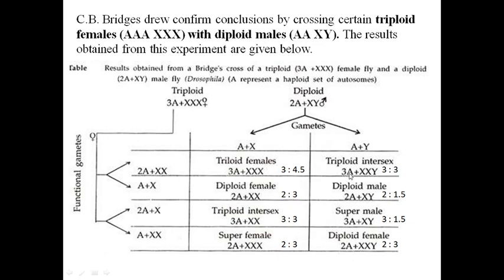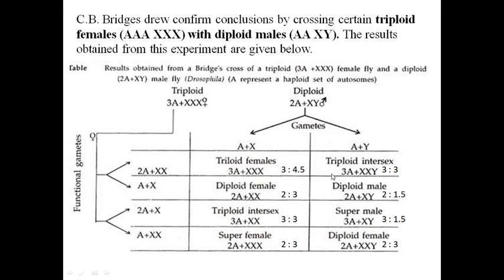Why? Because 3A means 3, and 2X and Y, that is XXY, 1.5 plus 1.5 is 3. So 3:3. This is an intersex, a sterile insect. Now this ova A plus X, if it is fertilized with this A plus X, it is a diploid normal female. AA plus XX, ratio is 2:3. So the balance is in favor of femaleness. So it is a diploid female.